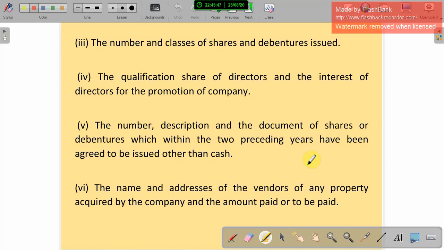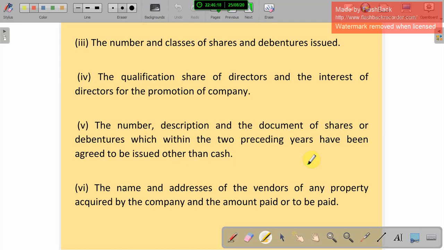And the number, description and amount of shares or debentures which within the two preceding years have been agreed to be issued other than for cash, and the name and address of the vendors of the property acquired by the company and the amount paid or to be paid, should also be mentioned. How much amount they got from others, and how much they are going to pay to the particular vendors.